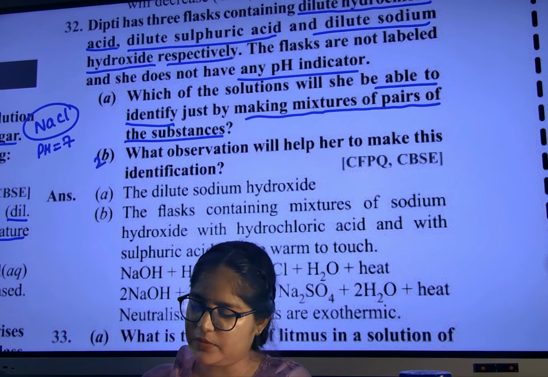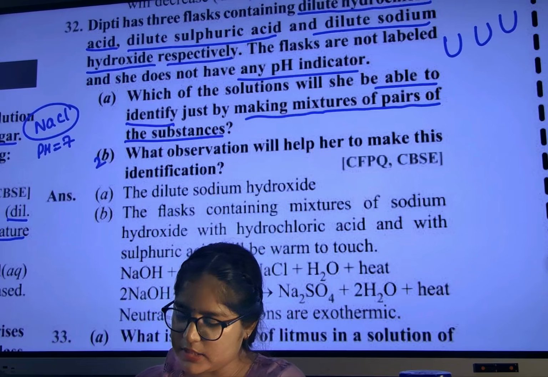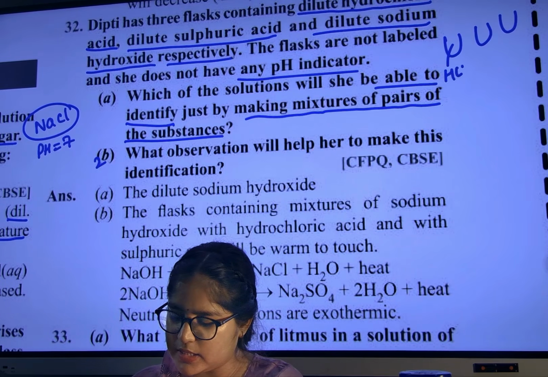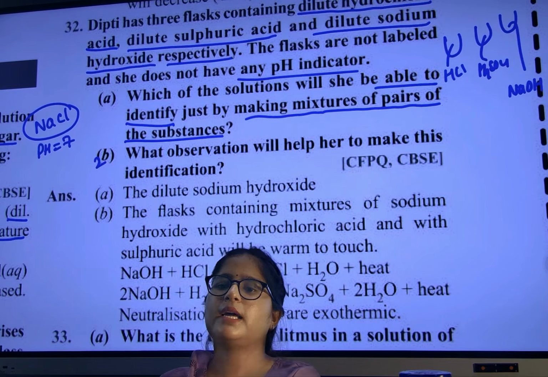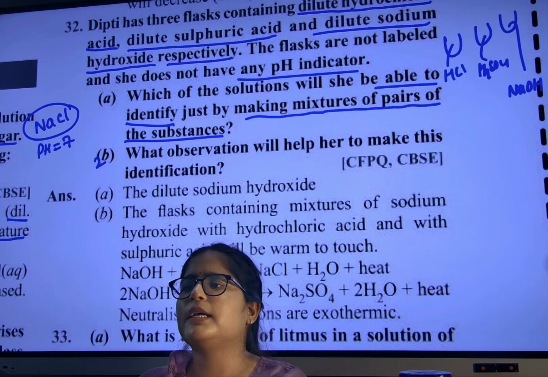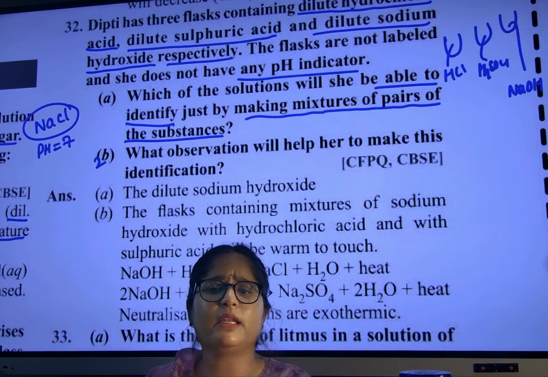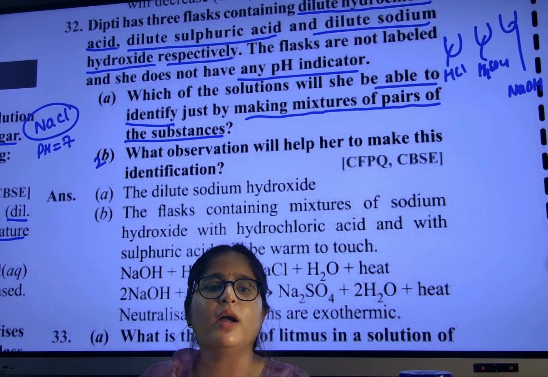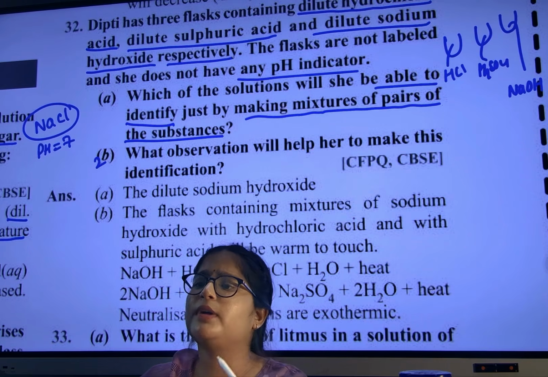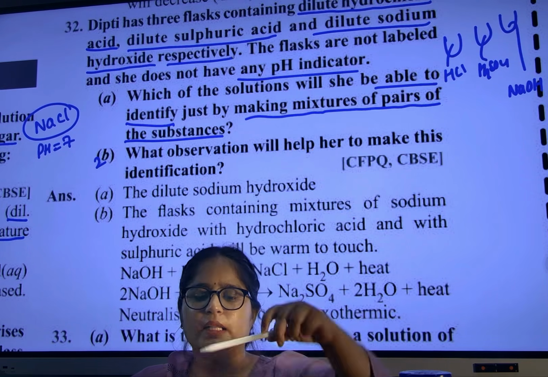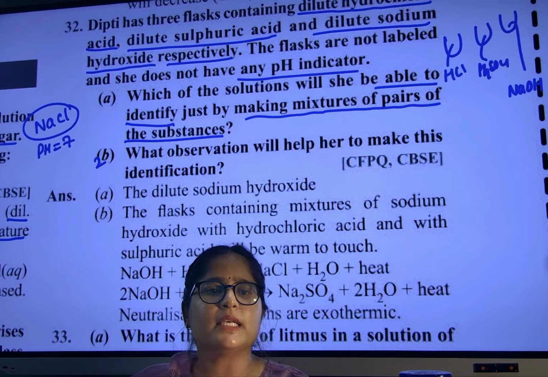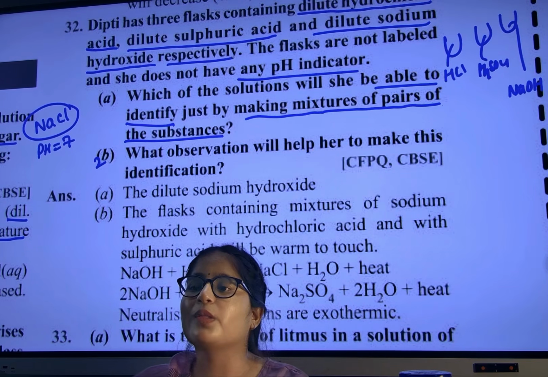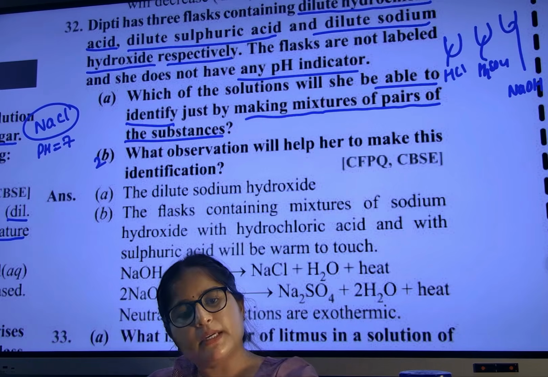So see here, I have 3 flasks. In the first flask what do I have? HCl. Next, H2SO4. And next, sodium hydroxide, NaOH. It means 2 are acids and 1 is a base. She doesn't know which is acid, which is base, where is HCl, where is NaOH. And she doesn't have an indicator either, meaning she doesn't have pH paper. Otherwise she would use pH paper to identify which is acid and which is base. Then in that case what will she do? She will take those bottles and mix them with each other.